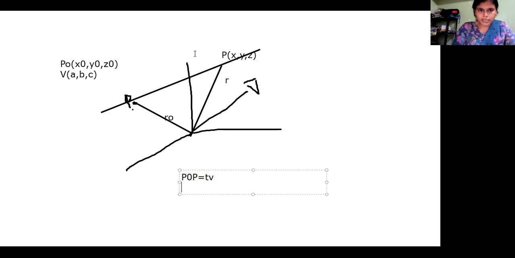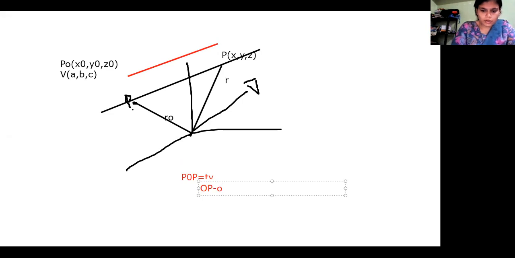We will calculate it with the help of OP minus OP naught, which will be equal to T times V. So what will be OP?